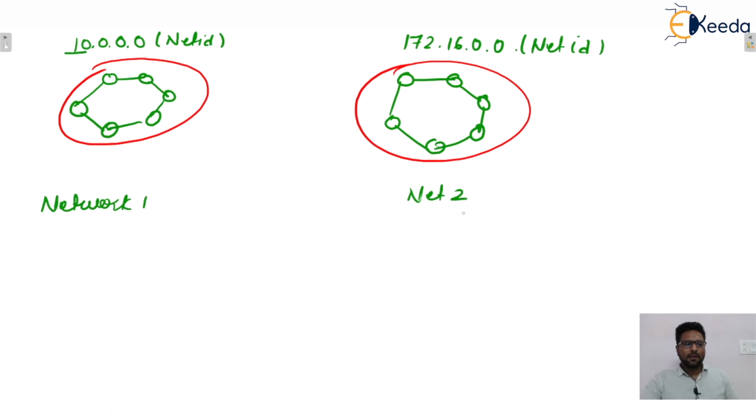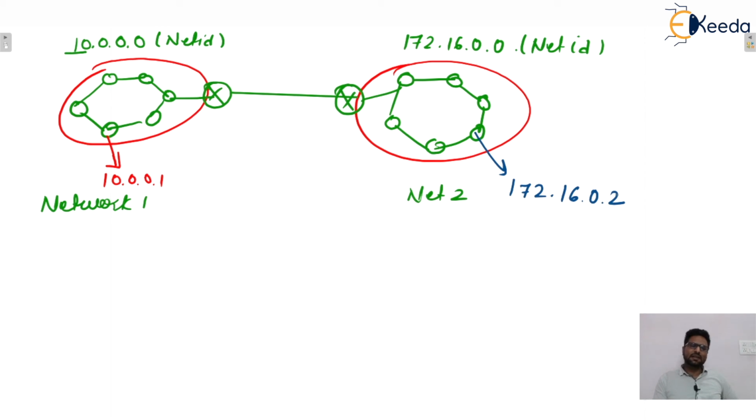Let's say this is your network 2 and this is network 1. There is one router corresponding to this LAN and one router for this LAN. These are connected like that. Let's say these are the connections. This is the wide area network, where one network is connected with another. Now what will happen? Let's say this is one system, and the IP address of this system is 10.0.0.1. Similarly, consider one system in network 2 containing the IP address